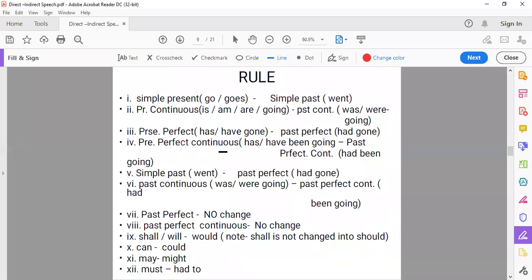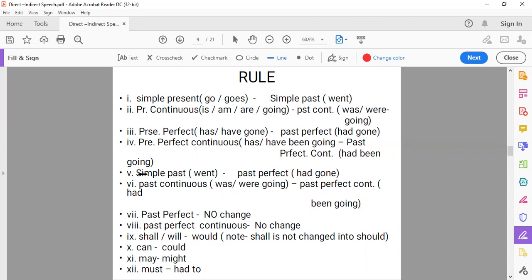So what we have seen, that if the reporting verb is in the past tense, reported speech, any form of present will change into the same form of the past. If it is indefinite, it will change into indefinite. If it is continuous, it will change into continuous. If it is perfect, it will change into past perfect. And if it is perfect continuous, then it will change into past perfect continuous. That means the same form of the past will be used instead of present.